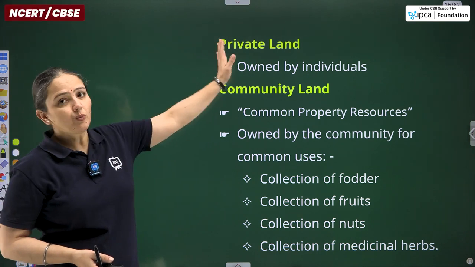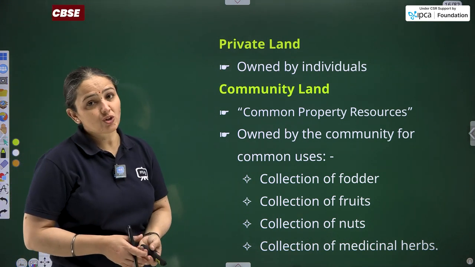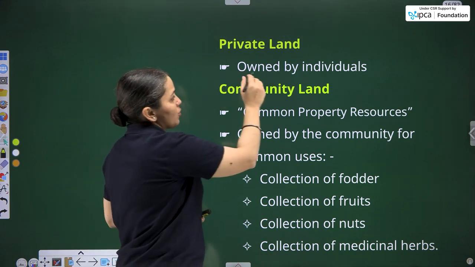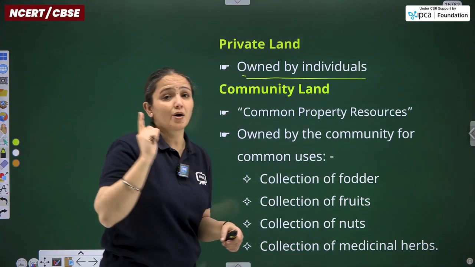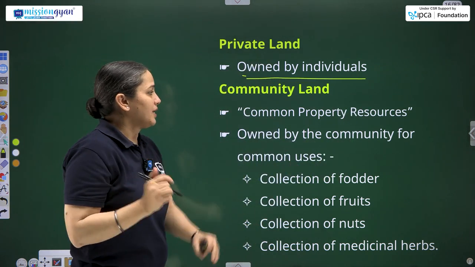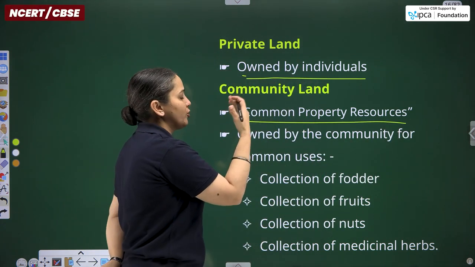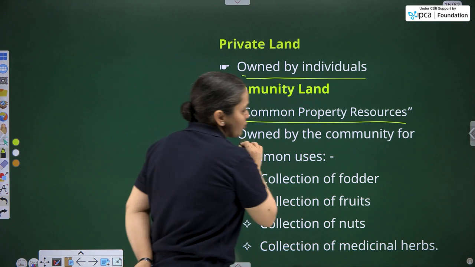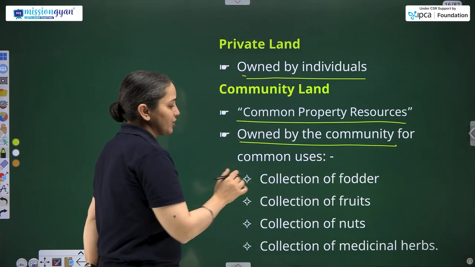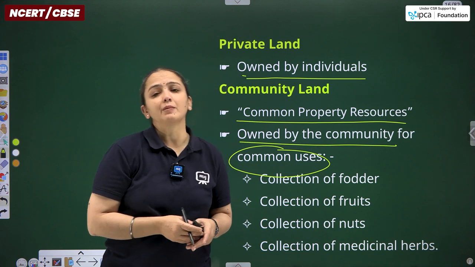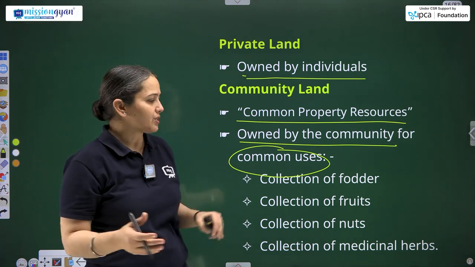Further going with that, we have some definitions and information related to private land and community land. So private land is owned by an individual, owned by one. Community land, common property resources, as the full form, is owned by the community for the common uses, where the entire community can use it for various purposes.